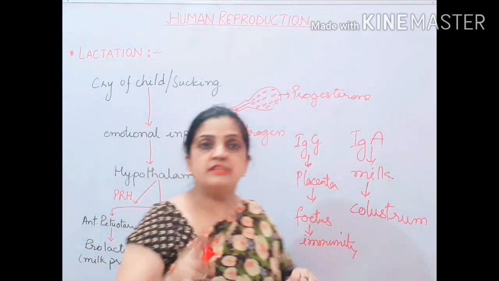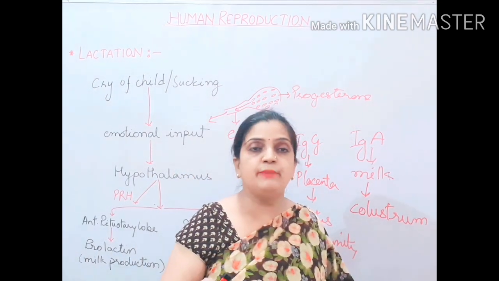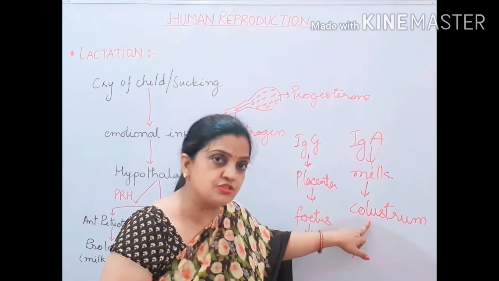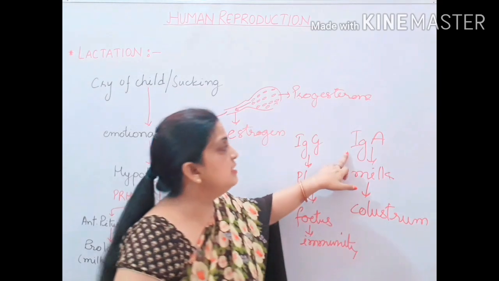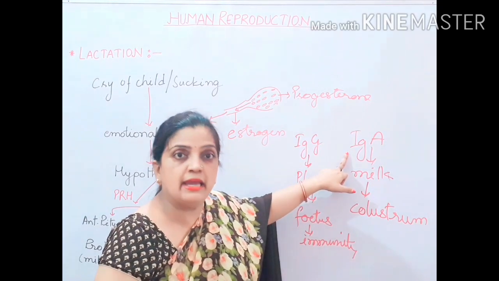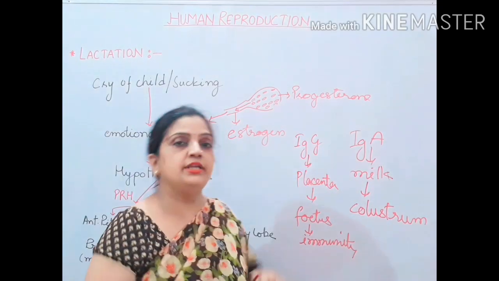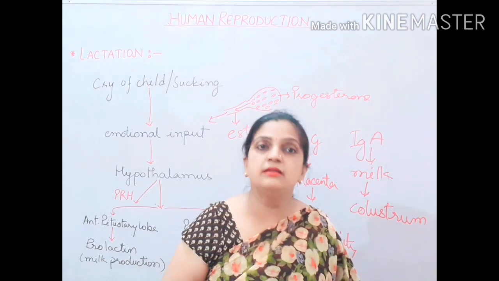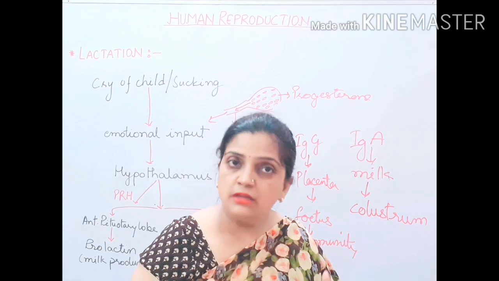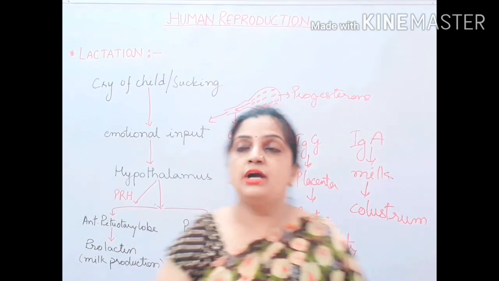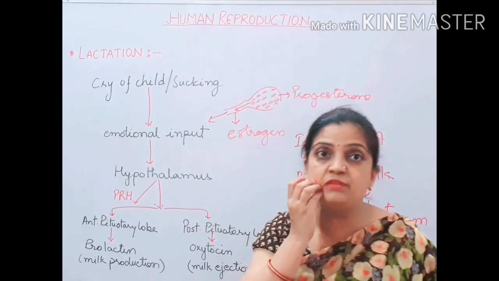The first milk which is fed to the child by the mother is called colostrum. This colostrum is a yellowish fluid which has IgA antibody, and this antibody is also responsible to maintain and develop the immune system of the child. Hope children, you have understood this topic of lactation and parturition today.